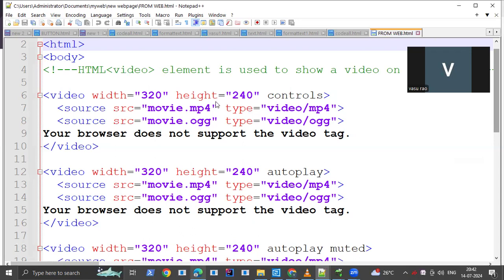It is behaving somewhat slow. The web page is opening very slowly. No issue.